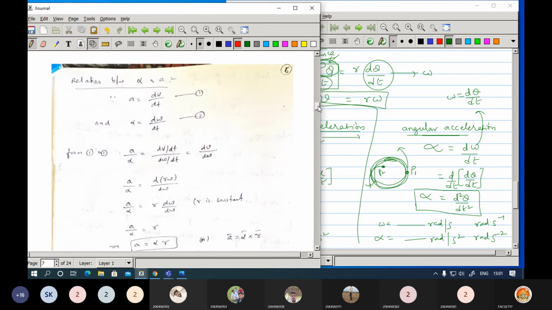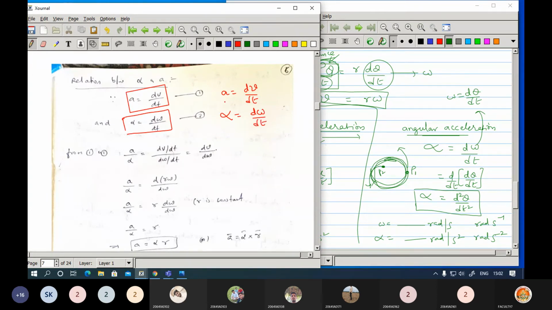Now here is the relation between alpha and A. Previously we got the relation between V and omega, and here we are going to get the relation between A and alpha. A is given as the rate of change of velocity. Alpha is the rate of change of omega.